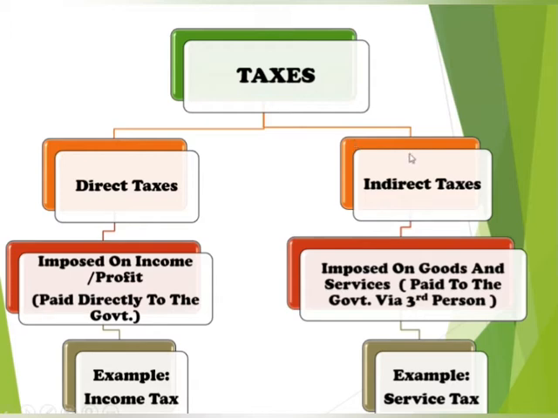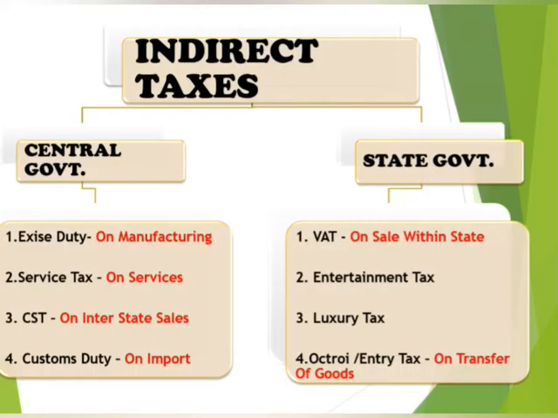Then come to the second point, indirect taxes. Indirect taxes, on the other hand, are imposed on goods and services and are paid indirectly to the government via a third person. For example, service tax. When you dine out in a restaurant, you pay service tax, which is included in the bill, to the owner of the restaurant. The restaurant owner pays the service tax portion to the government. In this way, you pay the tax to the government via a third person, so it is an indirect tax.